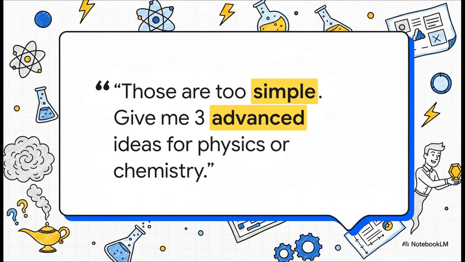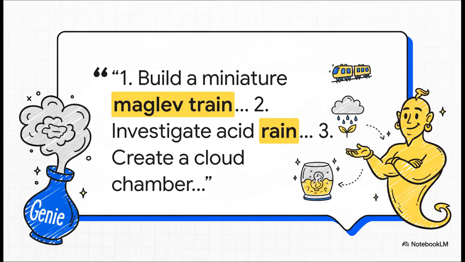Now, you iterate, you give feedback. You tell the AI, hey, those first ideas were a little too simple, and you refine your request asking for something more advanced and more specific. And just like that, the AI adjusts. It provides a much, much better list of ideas that are perfectly aligned with your new, more specific request.